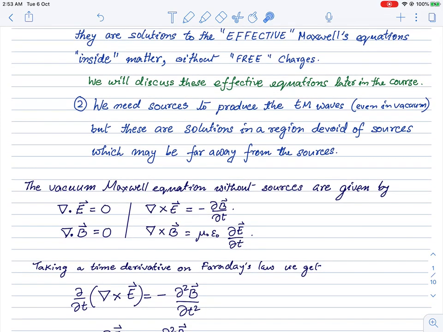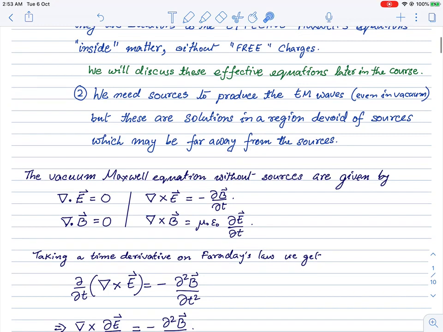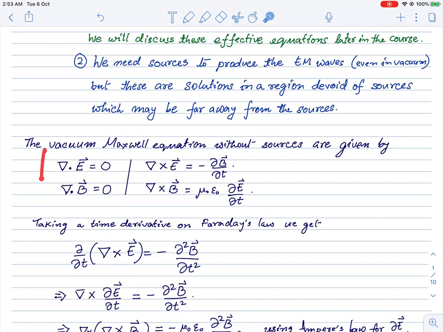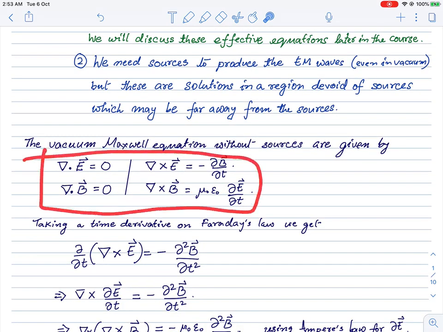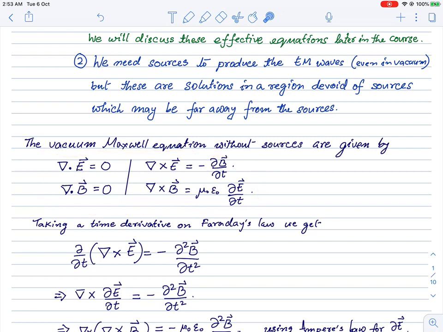Today we are only going to focus on the source-free Maxwell's equations, as I have written down, and these equations have been written in vacuum. So there's only one combination of mu naught and epsilon naught that appears here, and this happens to be a very, very special combination, as we'll see very soon.